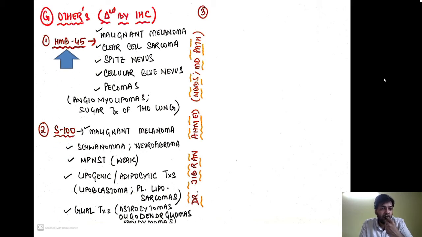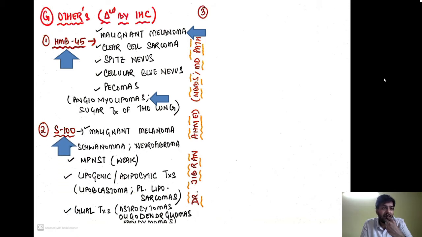So HMB45, classically it is a very important marker to detect malignant melanoma. That should be your first answer, and at least you should remember malignant melanoma and angiomyolipomas, as well as the sugar tumor of the lungs. These are the PEComas. Apart from that, if you can remember, then you can remember clear cell sarcoma, Spitz nevus, cellular blue nevus. So this is very important.